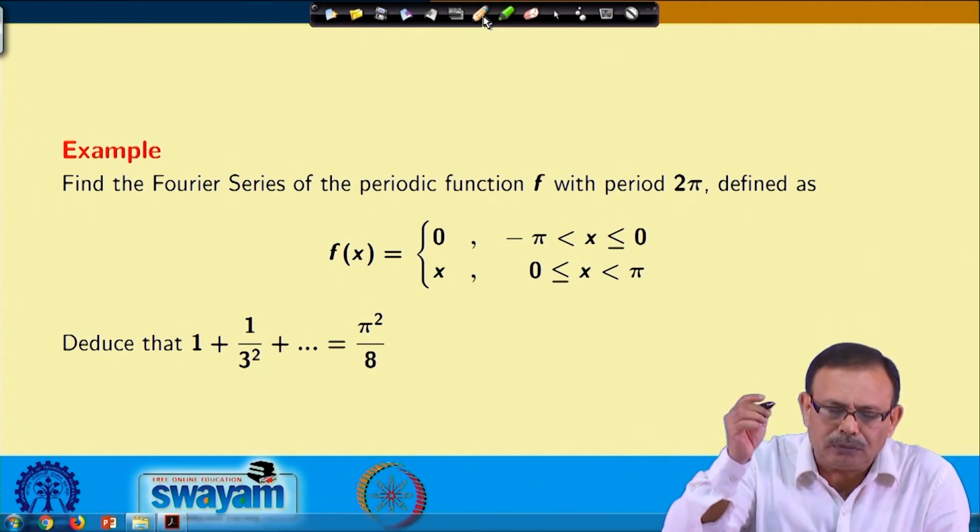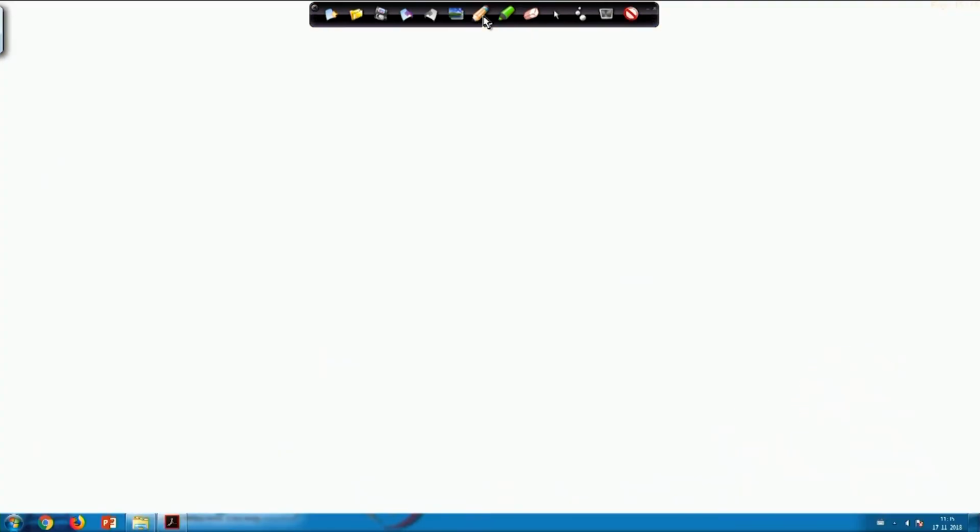So, to prove this one, your f x is 0 whenever it is lying between minus pi to 0, and it is x for 0 to pi.